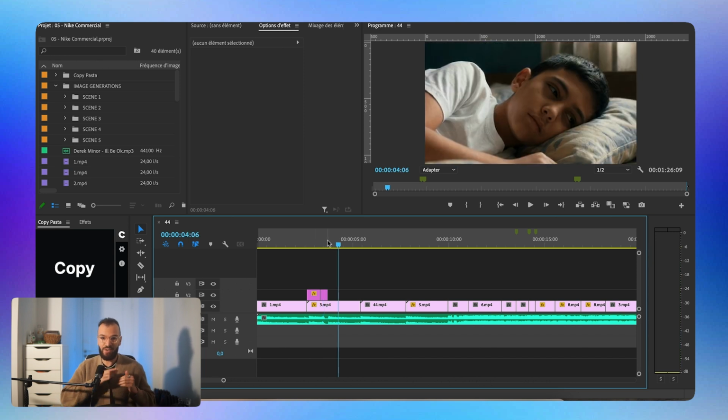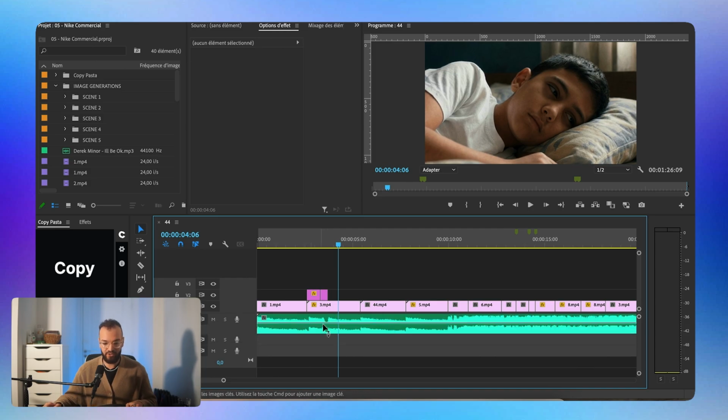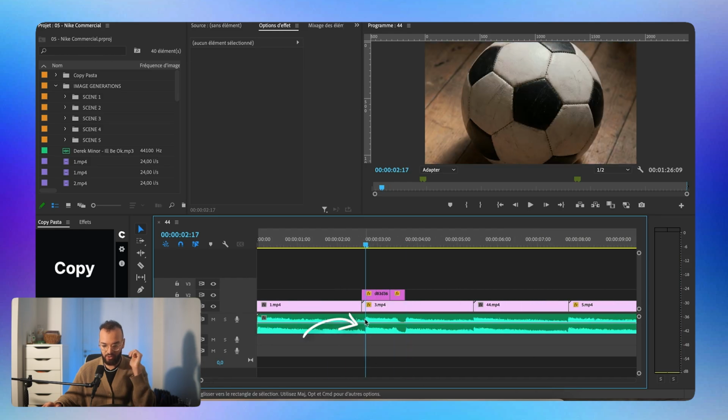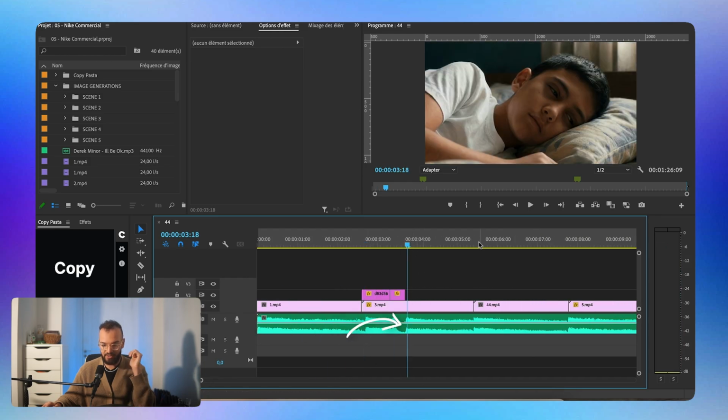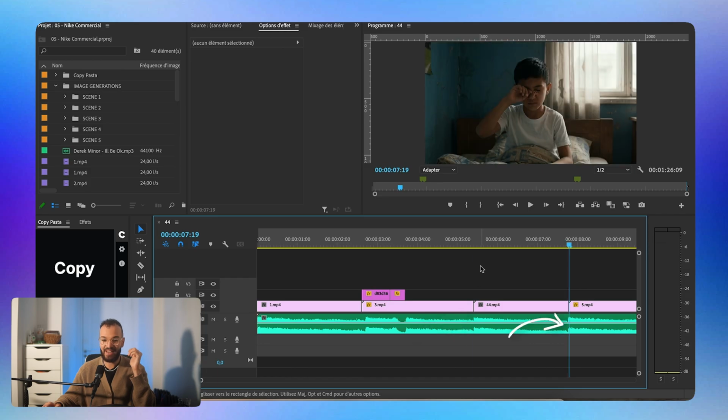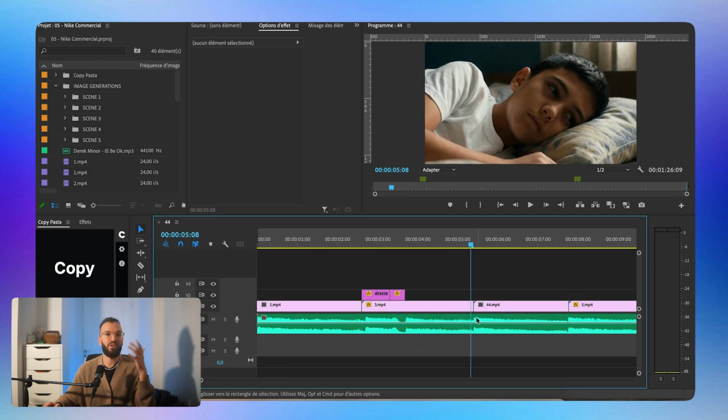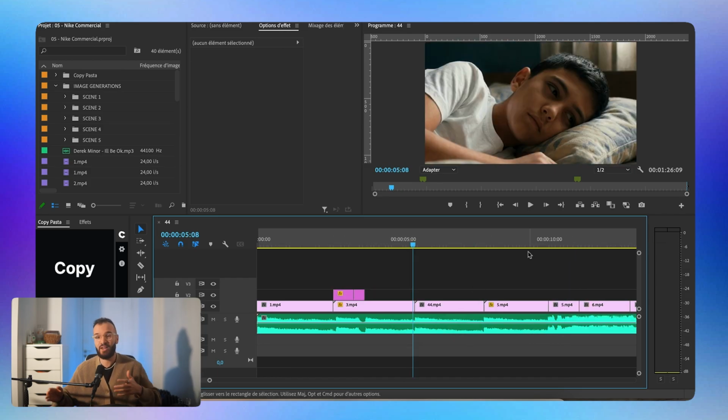But as I told you guys, everything is timed with the music. And to do that easily, if you don't have the music on here, you can just look at the waveform. As you can see, if we zoom in, here you see that we have a change of the music because the waveform is changing. Same thing here, same thing here, same thing here again. And every time that we have a change in the music, we have a change in the image. And that's a really simple way to do an edit synchronized with the music that can look really nice.